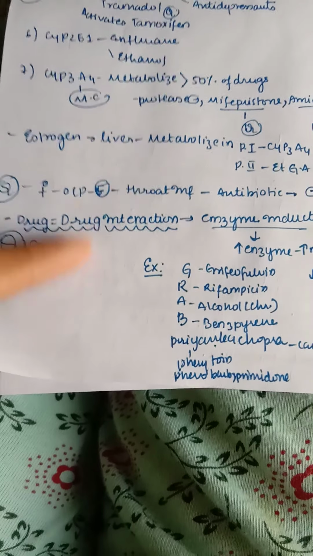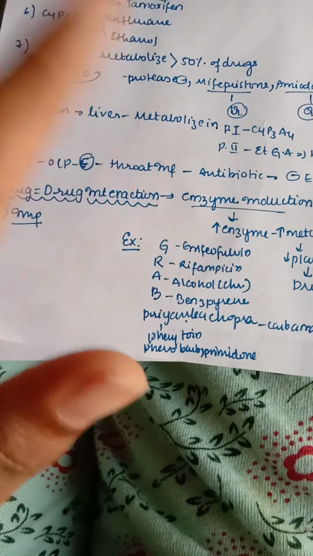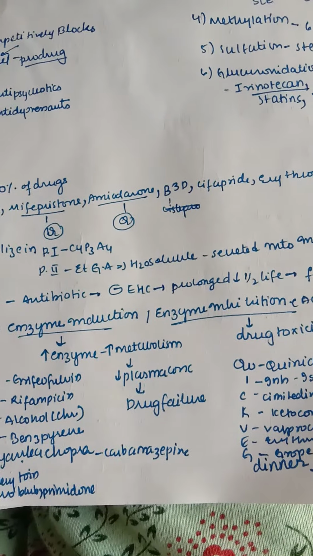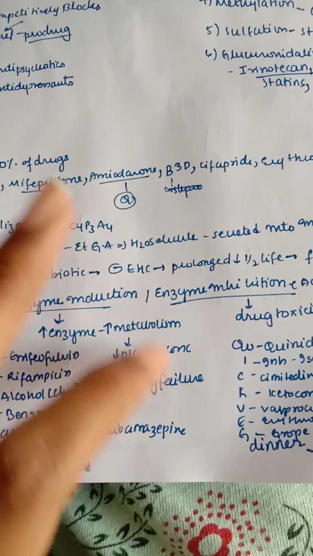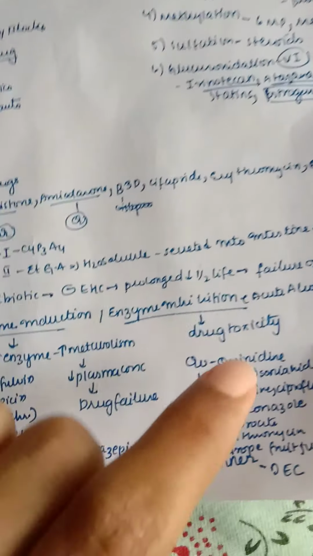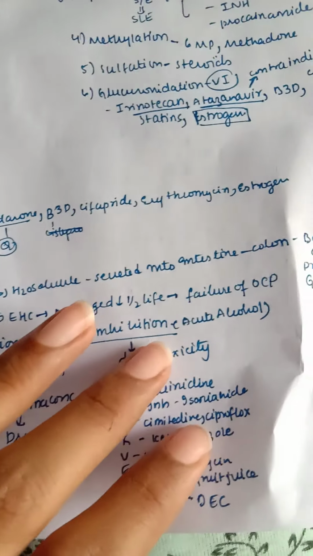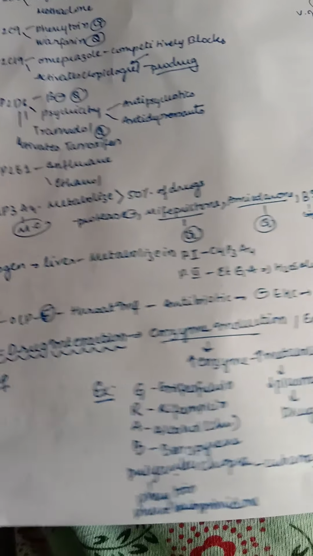Now let us take estrogen as an example and understand a situation. This is very important. If a female has taken an oral contraceptive and she also has a throat infection, for the throat infection we give antibiotics. But what happens is these antibiotics block the enterohepatic circulation of the drug. When this stops, the half-life is prolonged and it is also decreased, so this leads to failure of the ovary. First let us understand the process.